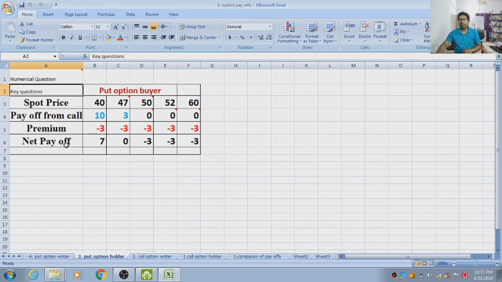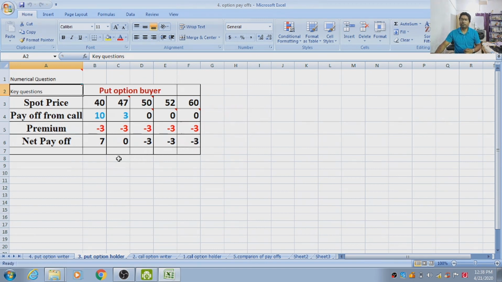And we discussed earlier, net payoff is the addition of payoff from the call and premium. So if we add these two cells, we will get this figure. So 10 plus minus 3 is equal to 7. Similarly, in the last case, 0 plus minus 3, that is equal to minus 3.